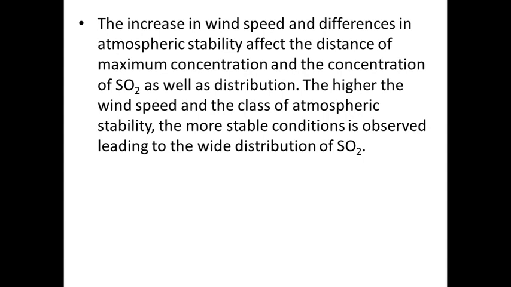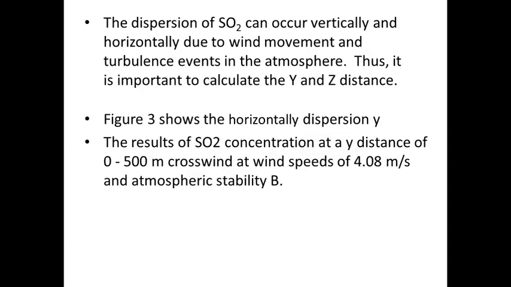The higher the wind speed and the class of atmospheric stability, the more stable the condition observed, leading to the wide distribution of sulfur dioxide. The dispersion of sulfur dioxide can occur vertically and horizontally due to wind movement and turbulence in the atmosphere.